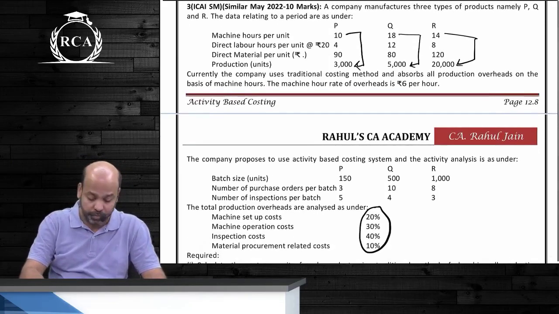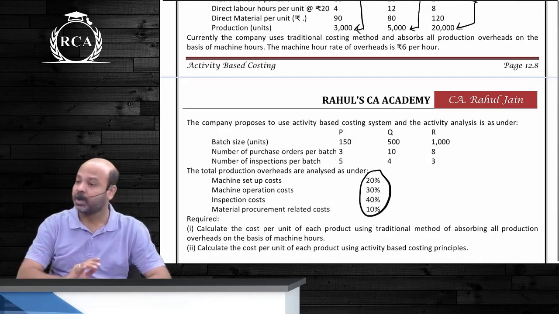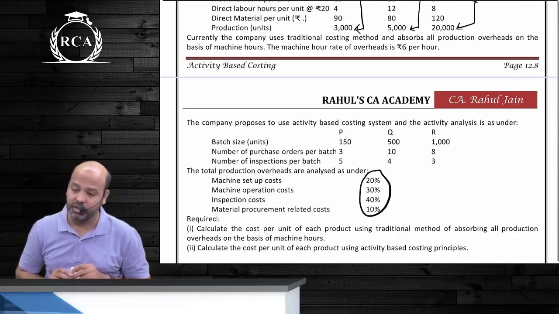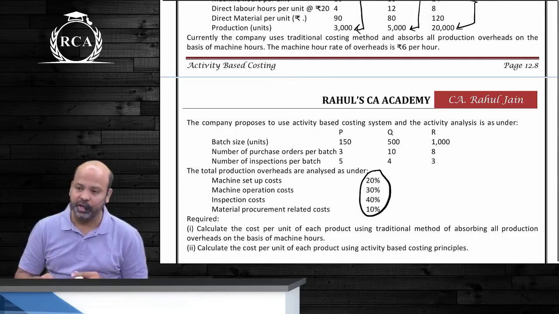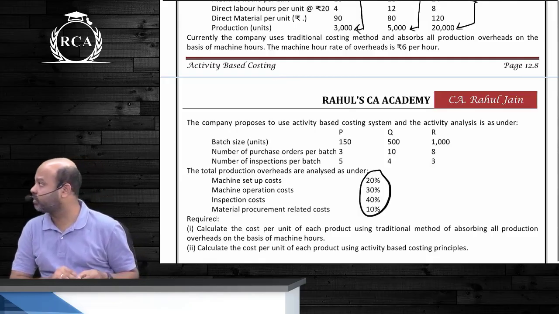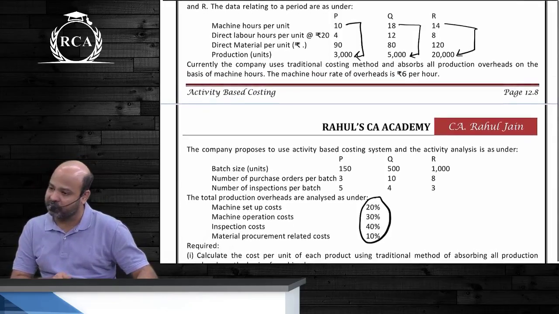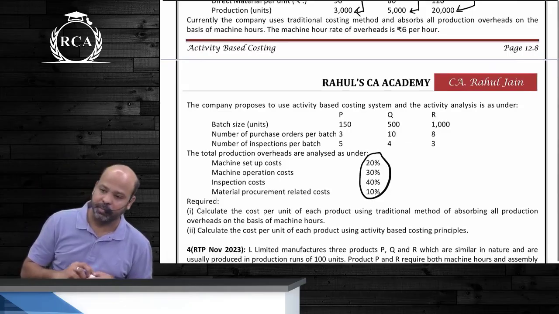Next, beta. The company proposes to use activity-based costing, and the activity analysis is as under. In this question, guys, the level of cost driver is not given. It is our job to compute the level of cost driver also. They did not give us how many batches, but they gave batch size. Production we know. Product P, guys, how many units did you manufacture? 3000 units. What is the batch size of product P?